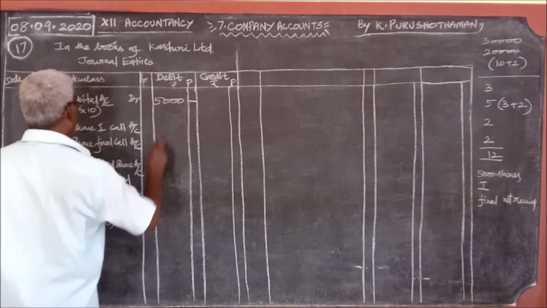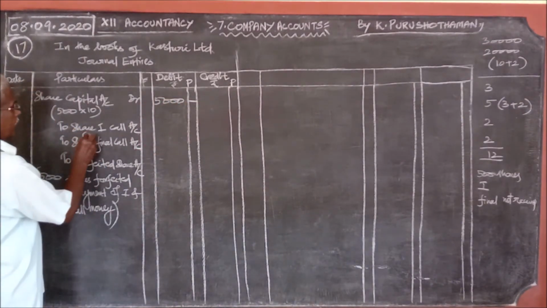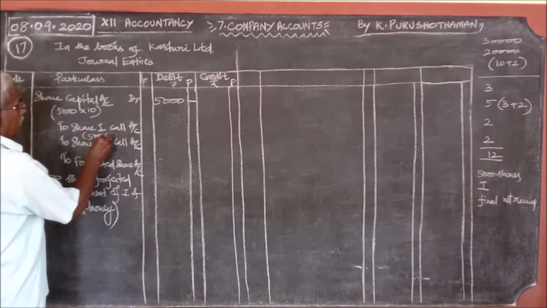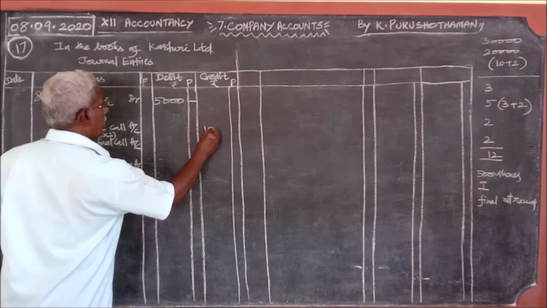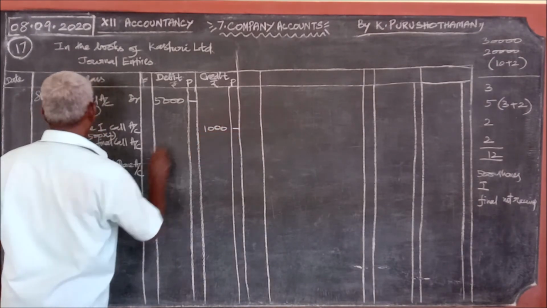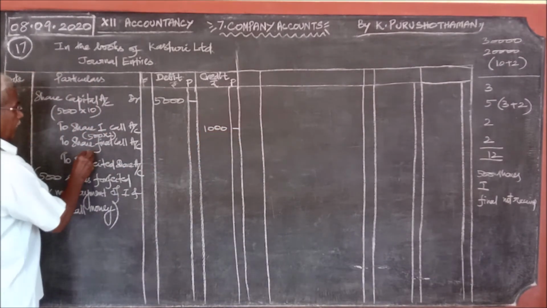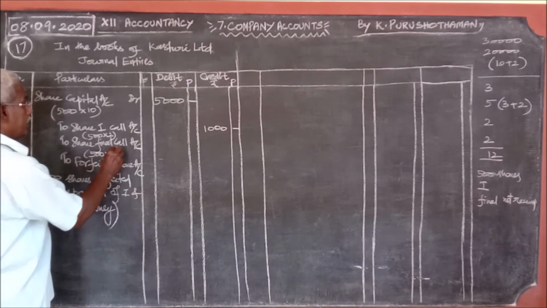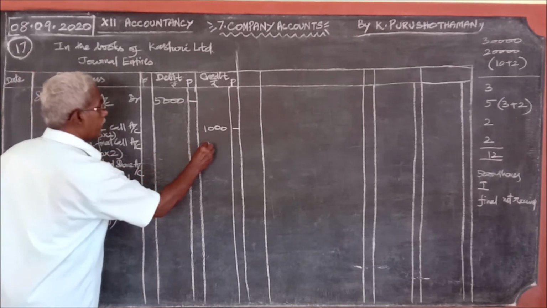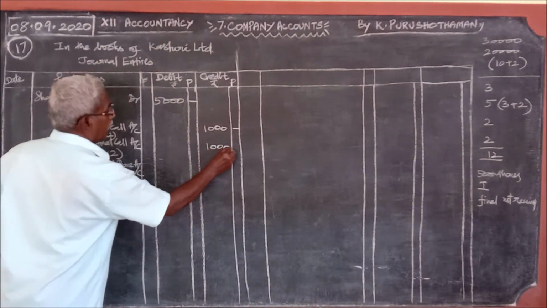Out of this, for those 500 shares, 500 into 2, 1,000 rupees first call money is pending, and for the final call, 500 into 2, 1,000 rupees is pending.